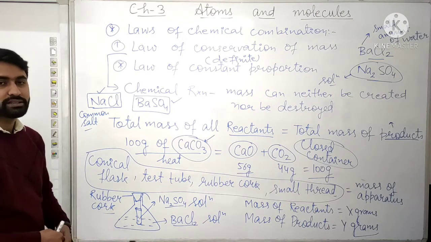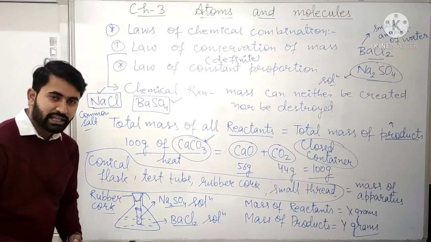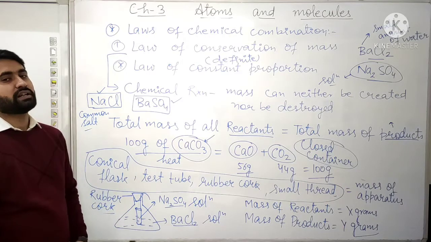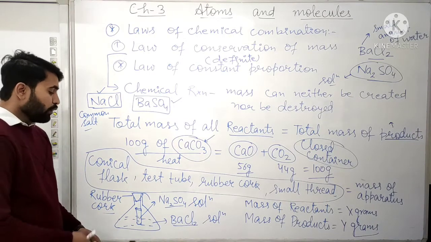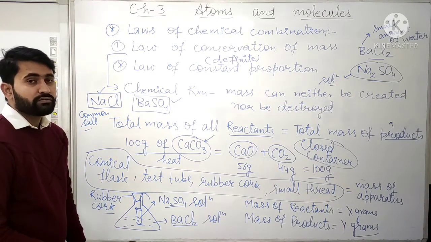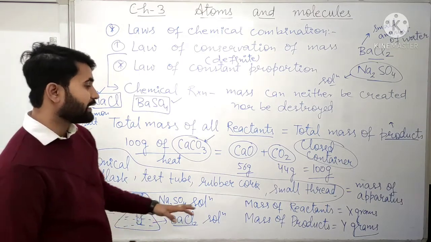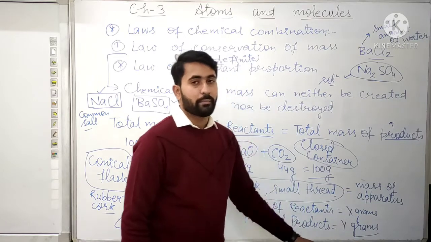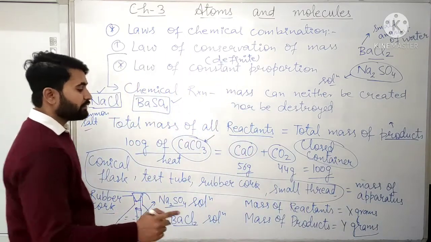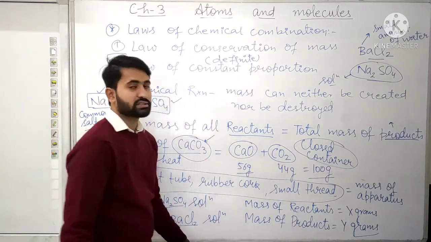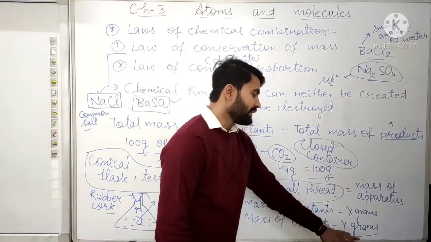When they mix, a chemical reaction or chemical change will take place. After the reaction, we will again measure the weight, and from that mass we will again subtract the mass of apparatus. This will be our mass of products. Suppose that is y grams.